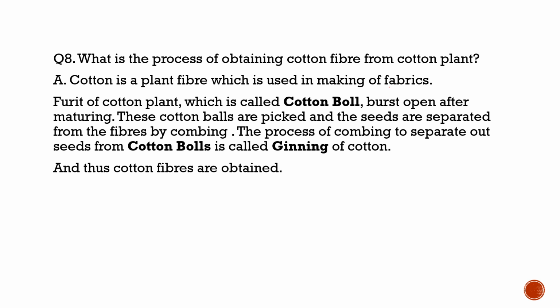Now the fruit of cotton plant, which is called as the cotton ball, it bursts open after maturing. These cotton balls are picked and the seeds are separated from the fibers by combing. And this process of combing of cotton balls to separate out the seeds from cotton ball is called as ginning. And thus cotton fibers are obtained and then they are sent to the mills for